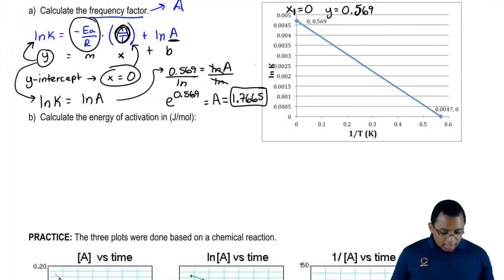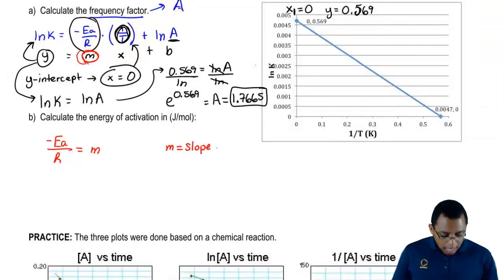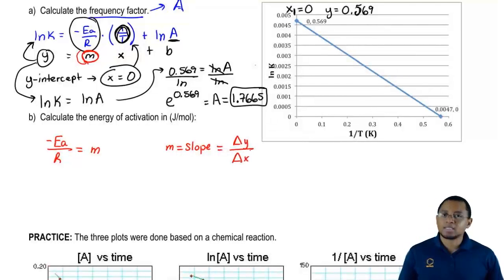We're going to say that this fraction, in a sense, is also the same thing as the slope, as M. So they're both the same exact thing. They're both equal to each other. Okay. Remember, M is your slope. And what's your slope? Your slope is the change in Y over the change in X.